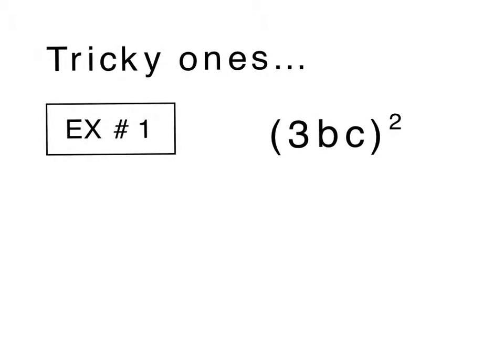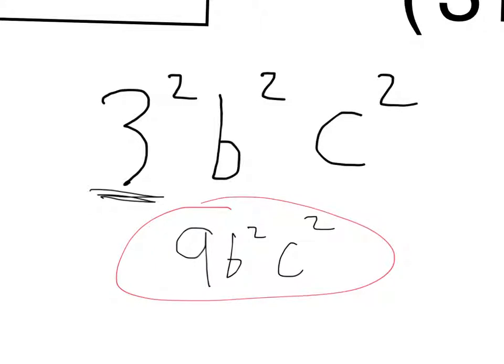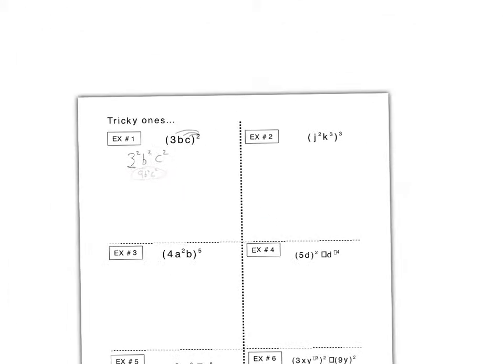Okay, so again, we're trying our power of a product rule if your coefficient's larger than 1. So we're going to take our exponent and distribute it to each one of these variables. Okay, so we now have 3 squared, b squared, and c squared. Okay, b squared and c squared are good, but we cannot have a whole number with an exponent on it and be done. Okay, so what is 3 squared? That's also 3 times 3, which we know to be 9. So 9b squared, c squared would be our solution in this case. Okay, let's try a couple more.